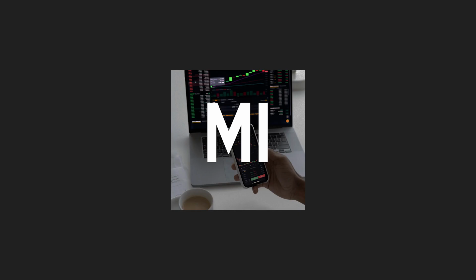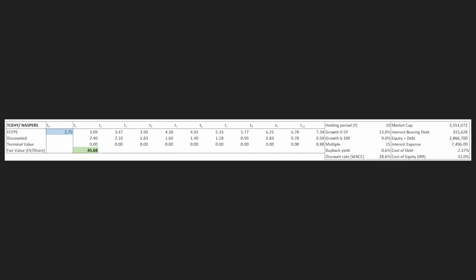Now we can again calculate Naspers' discount to net asset value by simply dividing its current market cap by its net asset value. Again, there isn't any debt or meaningful cash, so we can just ignore this for now. When we do so and again adjust our cost of equity, so basically our expected annual rate of return, until the number in the green box is equal to Tencent's current enterprise value per share, we come up with an expected annual rate of return of around 31%.